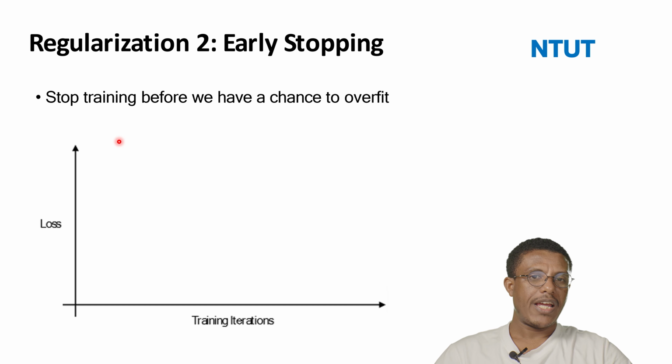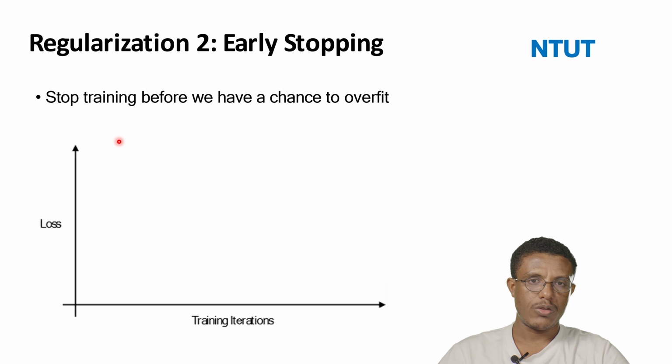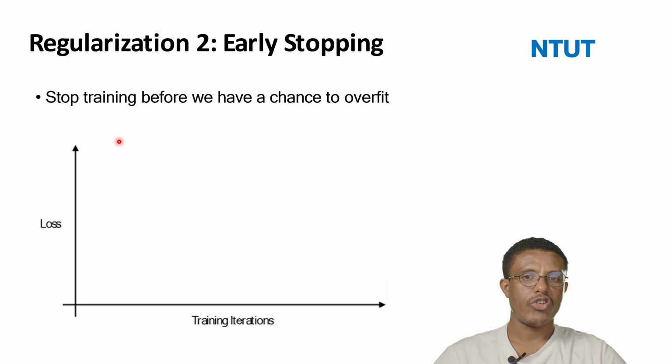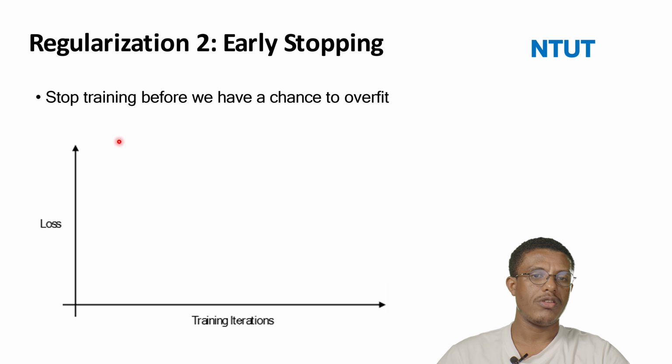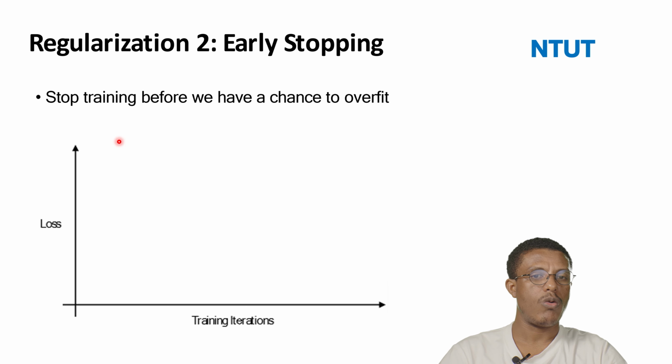The third technique to avoid the overfitting problem is early stopping. Early stopping is just stopping training before we have a chance to overfit. That means the model iterates during the training, and when a small error is achieved, the model tries to stop at that step. Instead of continuing to check the others, the model will stop when the best solution or the best performance is achieved. That is what we call early stopping.